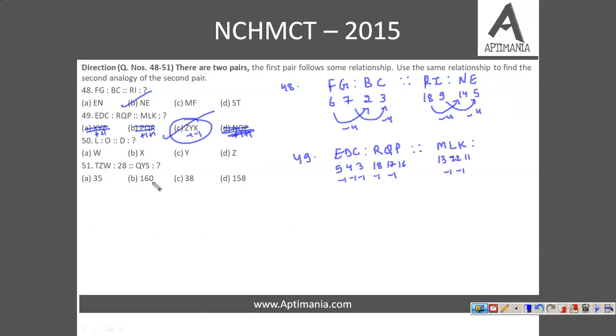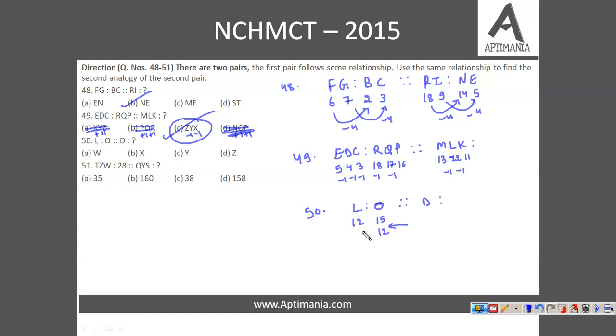Fine. Now further, question number 50. So L, O. We need to find the relationship of D with some letter, the same relationship that L has with O. The position of L is 12 and O is 15. So basically there is a logic behind this. O is the 12th letter from the back side. If we consider Z as 1, Y as 2 and so on, that means we are looking at the alphabet series in reverse order. So you will find that O is the 12th letter from the back.